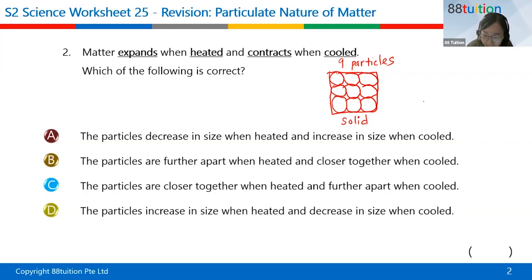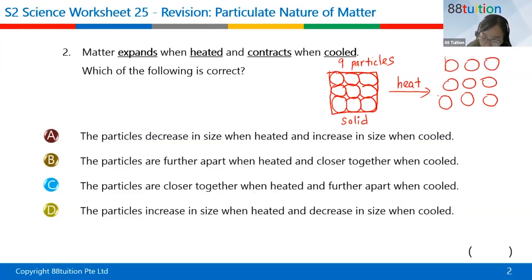So instead, what is happening is when I heat it up, the atoms are the same size, but the space changes. Maybe I'll draw them slightly apart: 1, 2, 3, 4, 5, 6, 7, 8, 9.